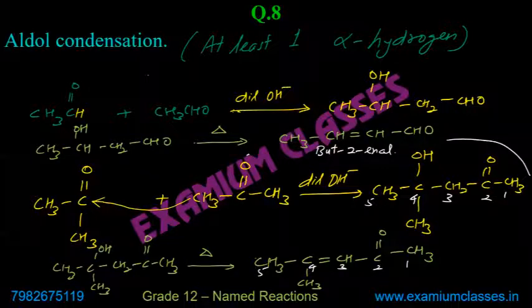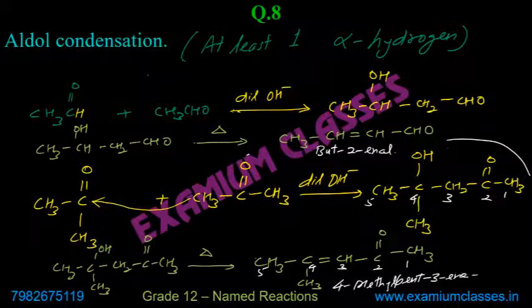So 4 methyl pent-3-en-2-one. The e won't be there because two vowels cannot be in conjunction. So 4 methyl pent-3-en-2-one. At the third carbon from the right you have the double bond. At the second carbon you have the ketone.